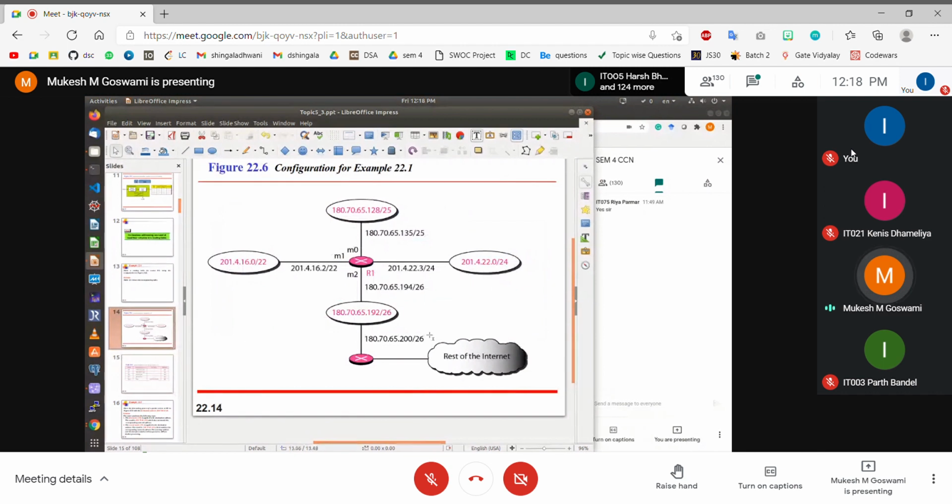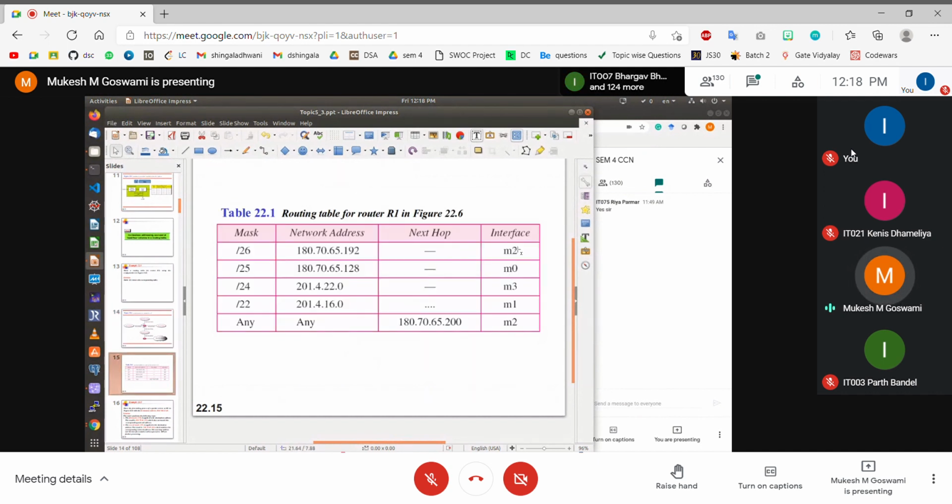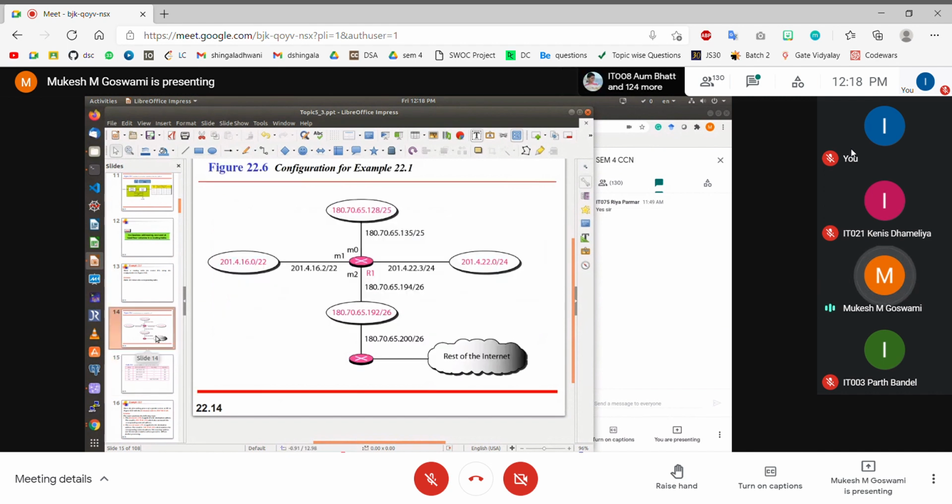So this network 180.70.65.192, this is actually connected on the interface M2. तो यहाँ पे उसका outgoing interface जो है, that is M2, right? So I hope that makes sense. Right. Similarly, now the next IP address is /25.